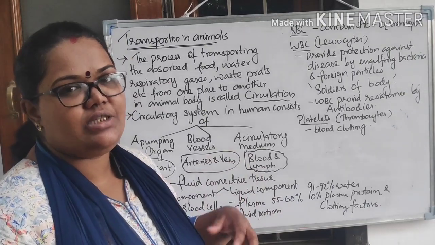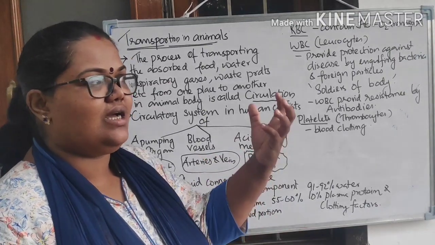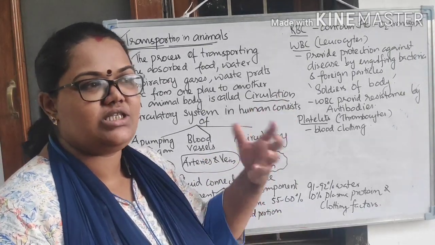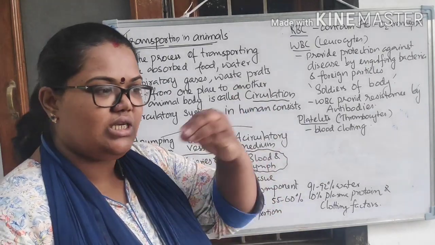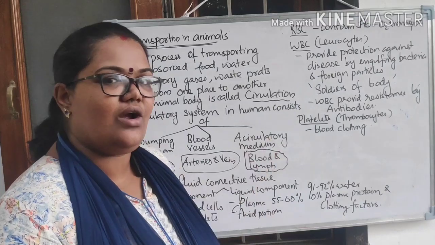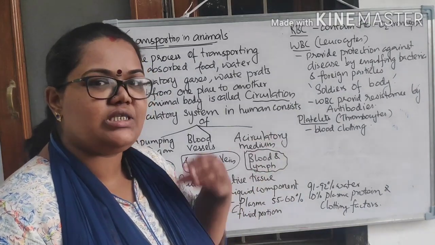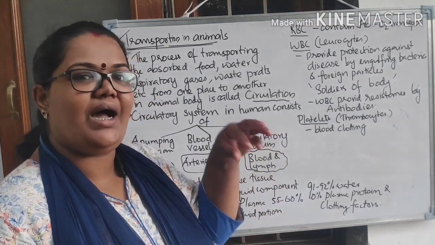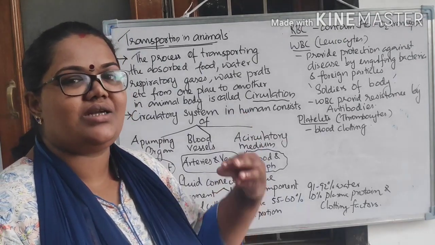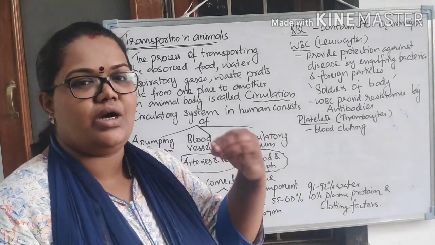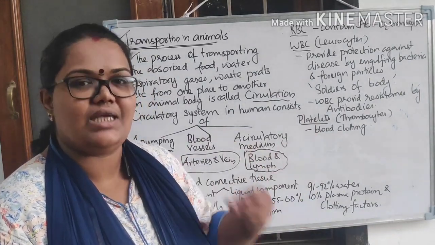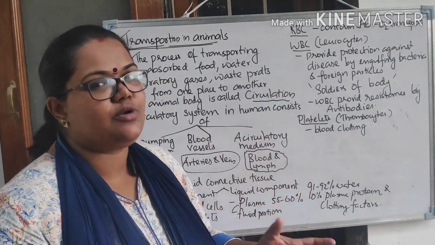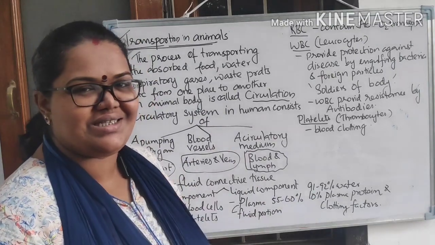Besides this, we know that during respiration there are gaseous substances like oxygen which is needed for cellular respiration. The oxygen has to reach each cell, then only they can carry out cellular respiration. So how does that oxygen come? That also happens through a transportation medium through which oxygen reaches different parts of the cell. So how all these processes take place, that we are going to discuss now.